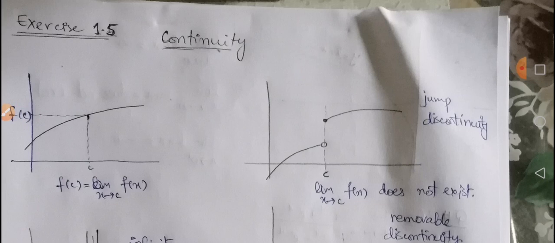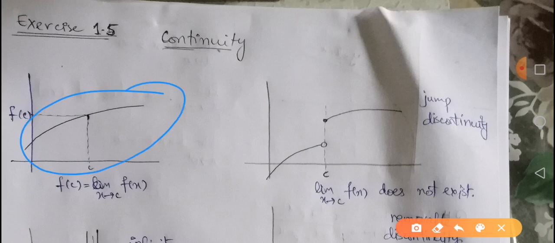Continuity stands for smoothness of the graph. Smoothness means that if a function is running smoothly without any jump or without any gap, then we say that the function is a continuous function, or the function has continuity. For example, this function is a continuous function because in its graph you can see that there is no gap or jump. So this is a graph of a continuous function.